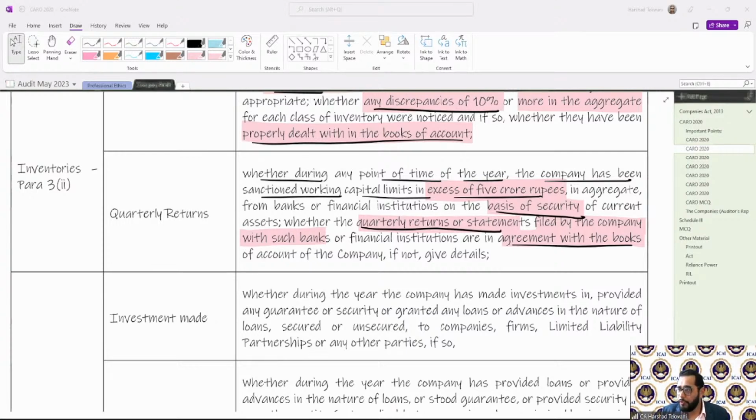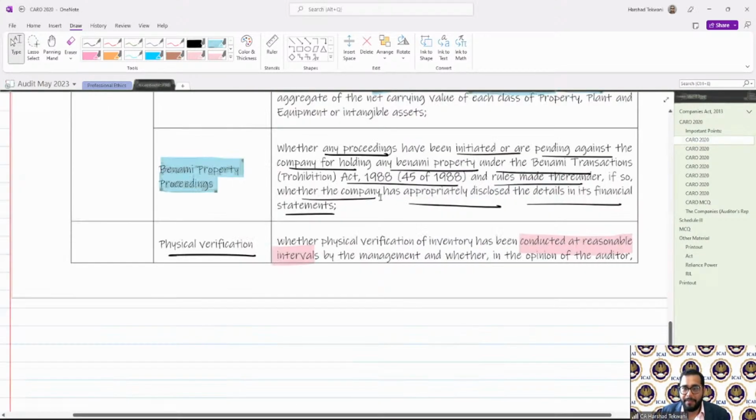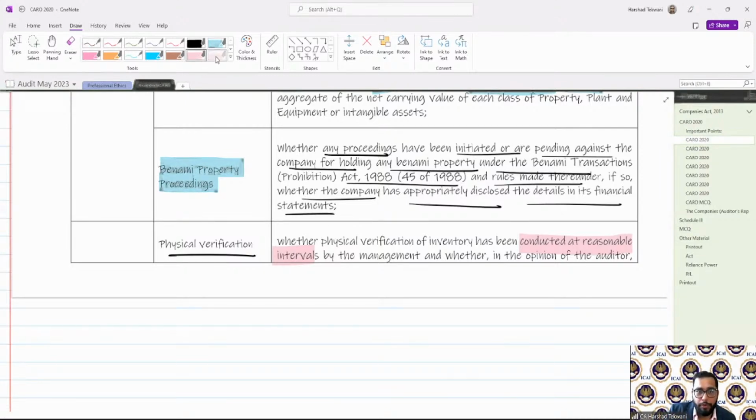Okay, so there is one question with respect to Benami property. The clause asks whether any proceedings have been initiated or are pending against the company for holding any Benami property under a specified act.